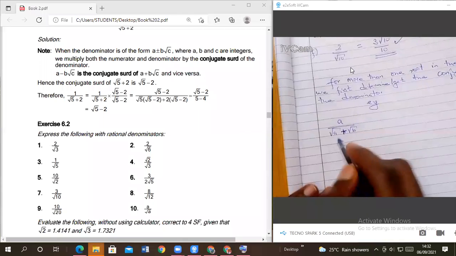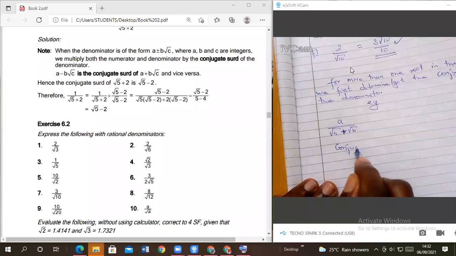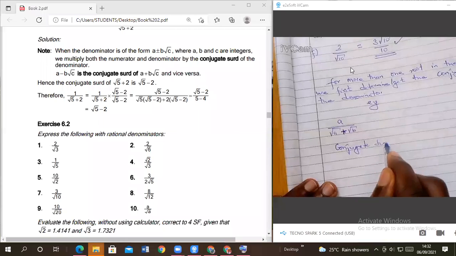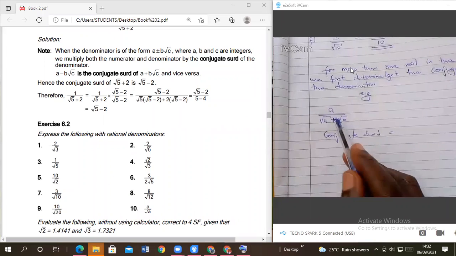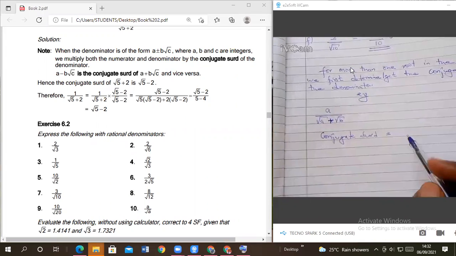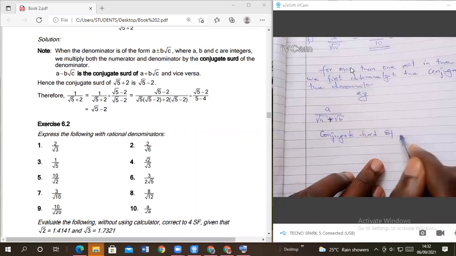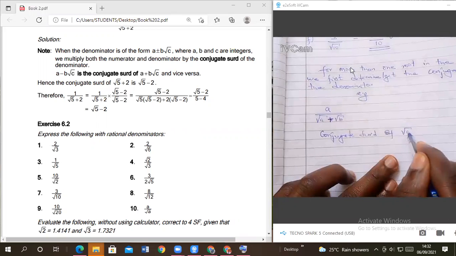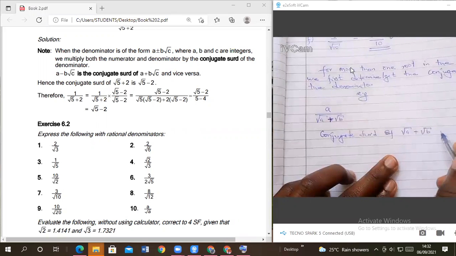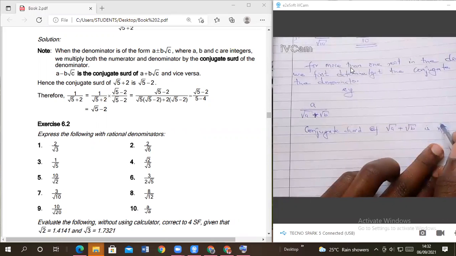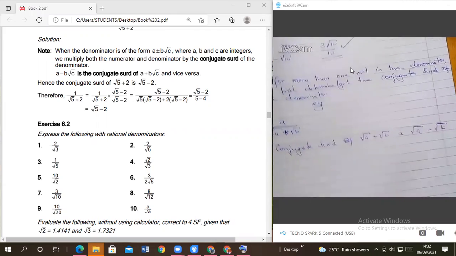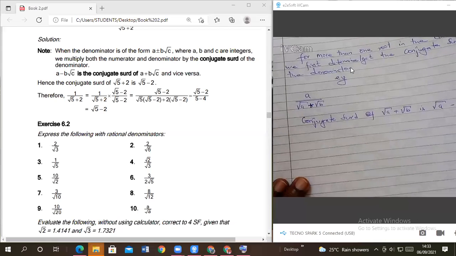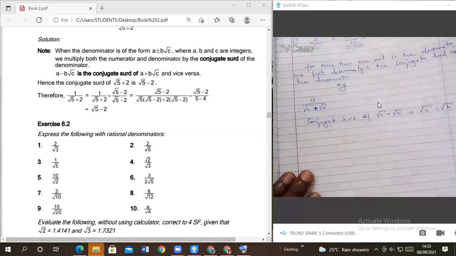So we first get the conjugate. How do you get the conjugate side, members? We change the sign. So the conjugate of root of a plus root of b is root of a minus root of b. Okay?